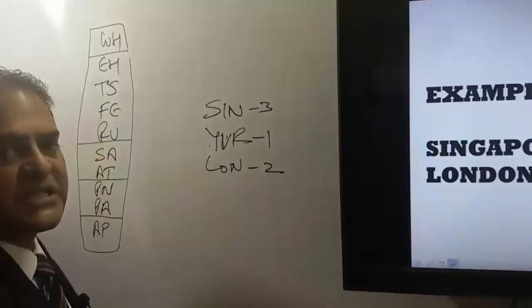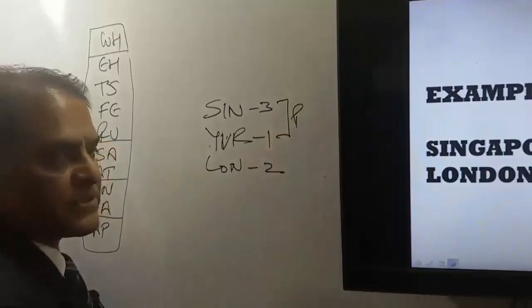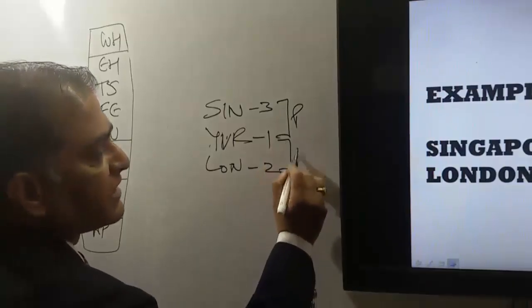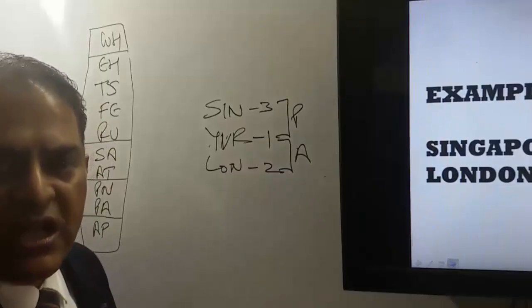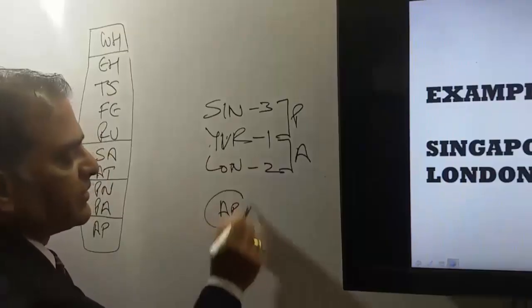Now when our passenger is traveling from area 3 to area 1, he has to cross the Pacific Ocean. And from area 1 to area 2, he has to cross the Atlantic Ocean. Now in this itinerary, our passenger has crossed both the Atlantic and the Pacific Ocean. In that case, the global indicator for this itinerary will be AP.